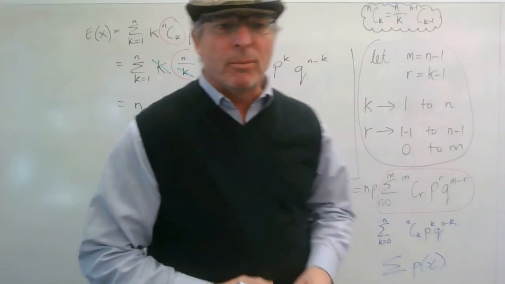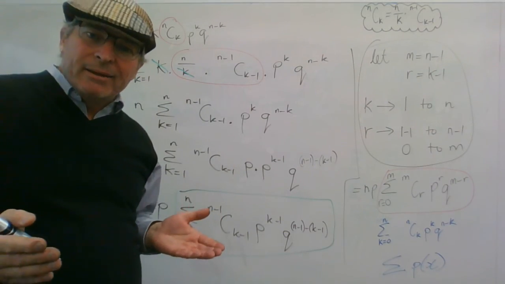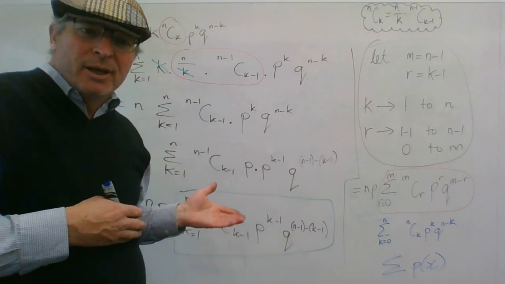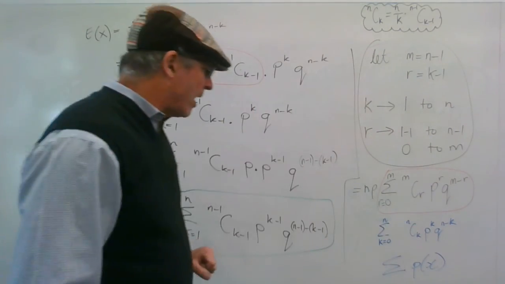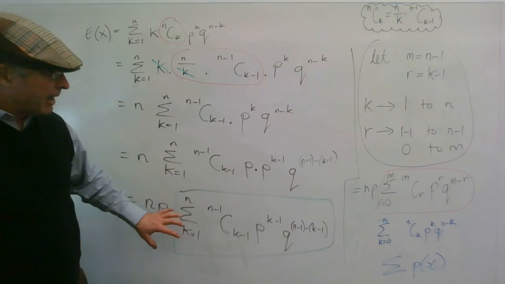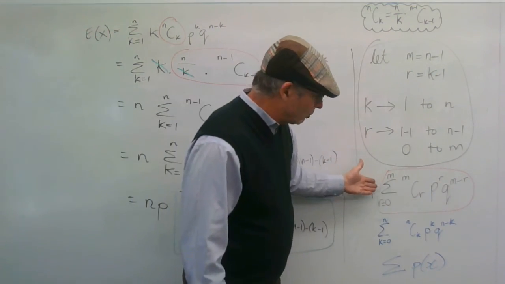Now, the sum of all the probabilities in any situation should be 1. Like in this binomial distribution, the sum of all the p of x's, which is what this is referring to, should be 1. And you can see that what I've got written here is in fact the sum of all the p of x's.